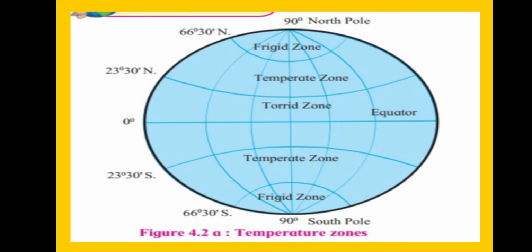In the south also, from 66 degrees 30 minutes south to 90 degrees south, we find the frigid zone. Less sunlight reaches this area, so it is too cold and covered with ice. Extreme cold is there. We find few types of vegetation in this area.